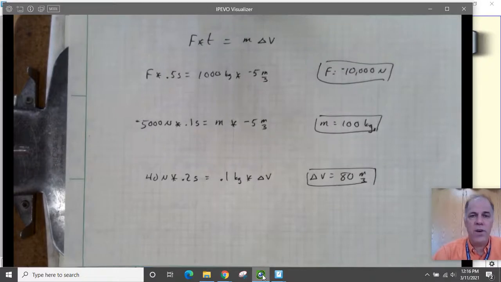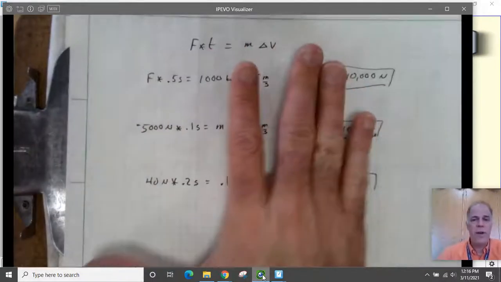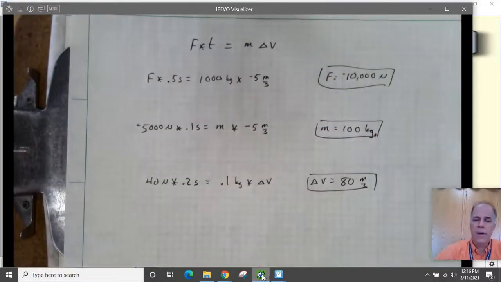That should be enough to get you going easily for all the questions that you have in the back of the book. They're actually not as difficult as these, so make sure you know how to do these. These are useful, and we will see you next time.